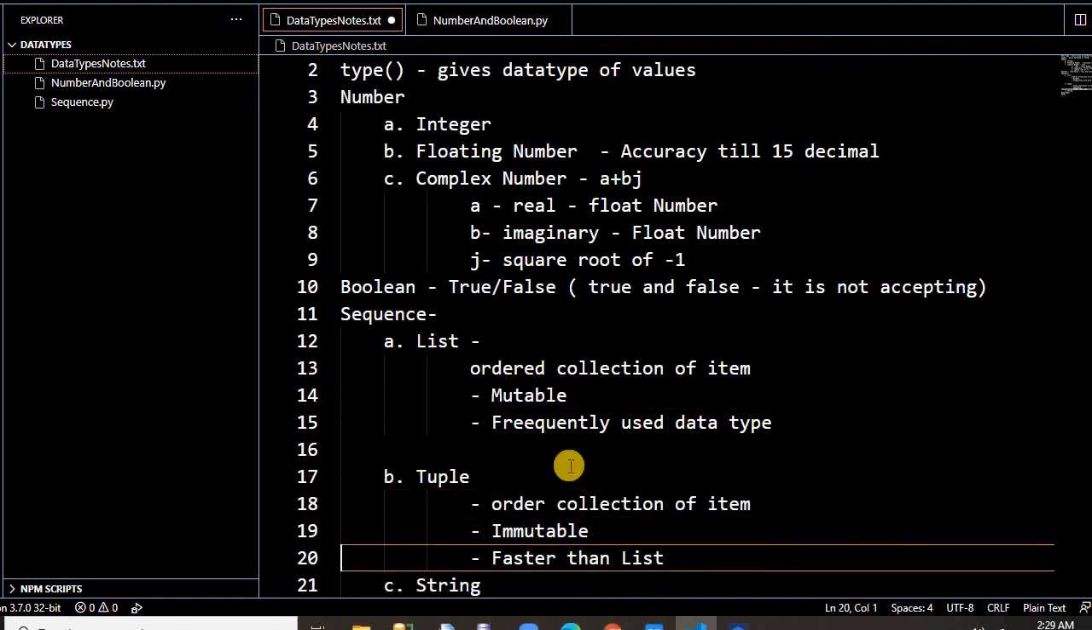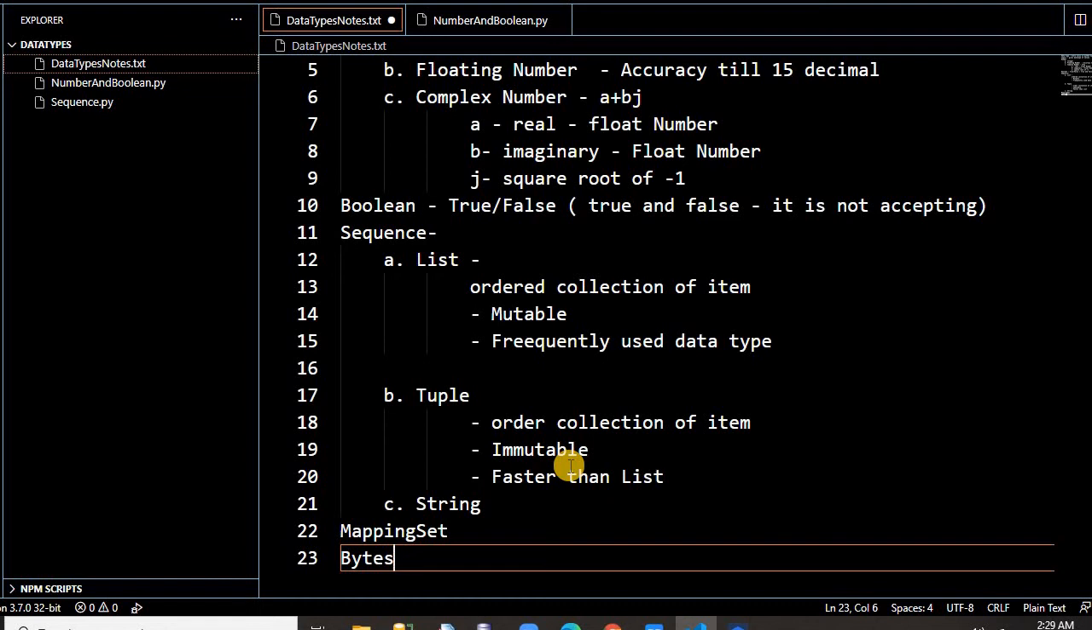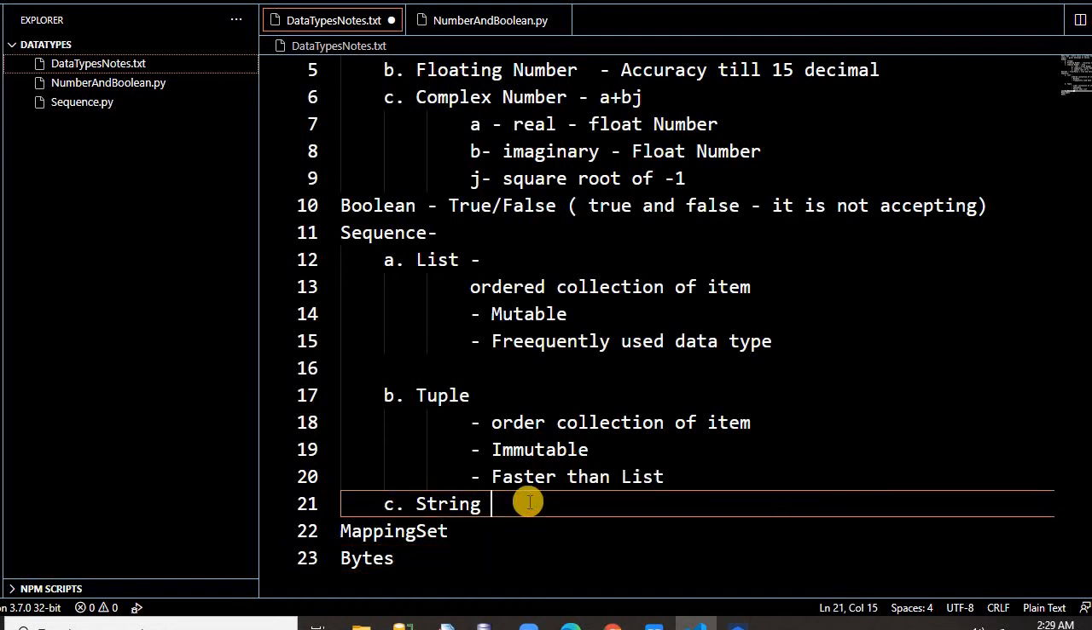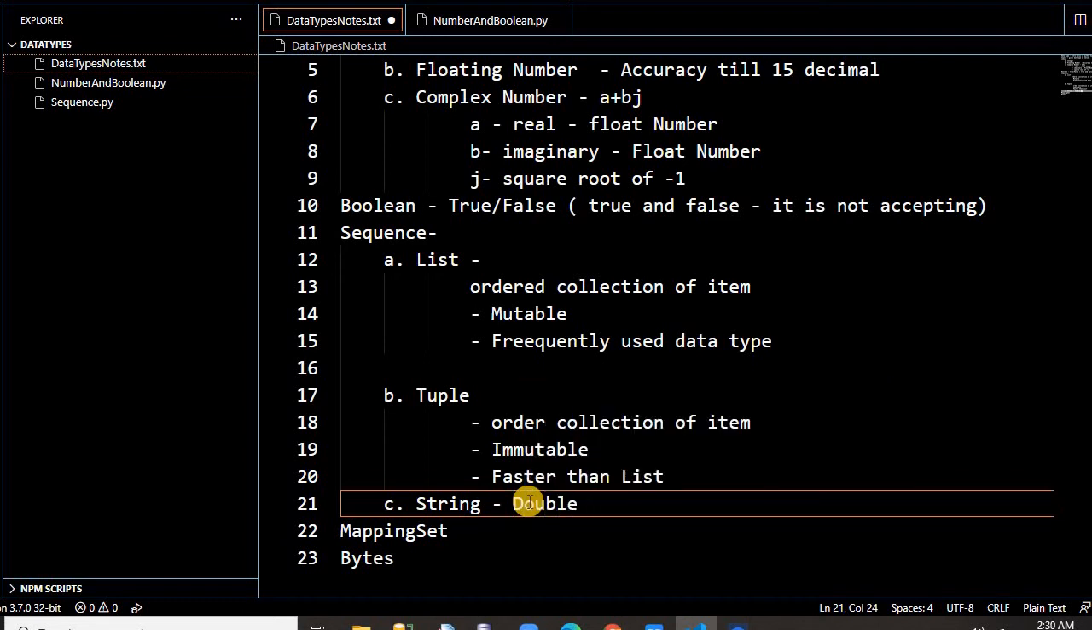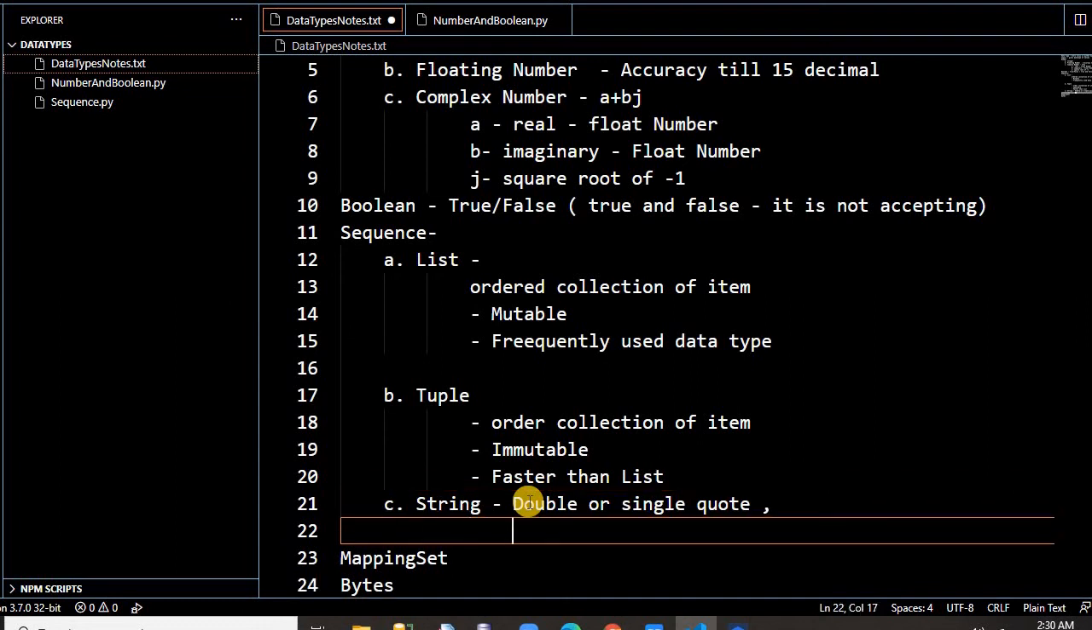I will create another video on list, tuple, and dictionary. String, as you know, is anything within double quotes or single quotes. If you write something inside double or single quotes, it's a string. If you have to write multi-line text, you have to use three quotes. Let's take this example also.